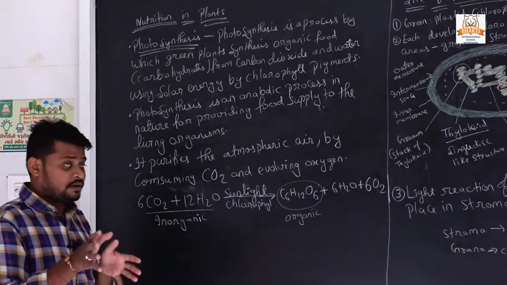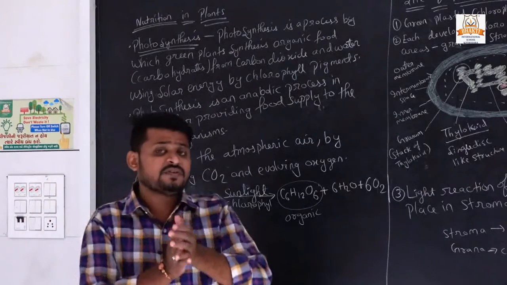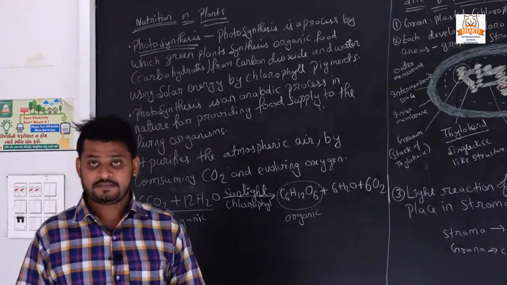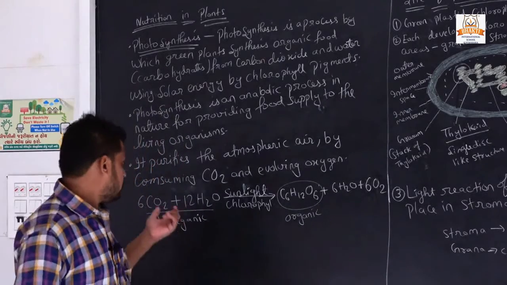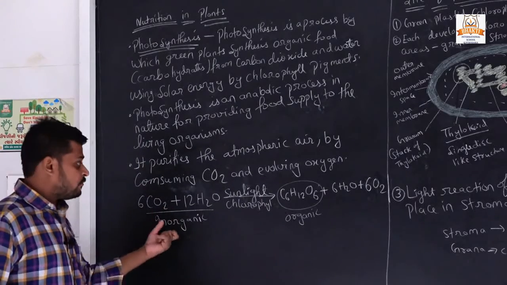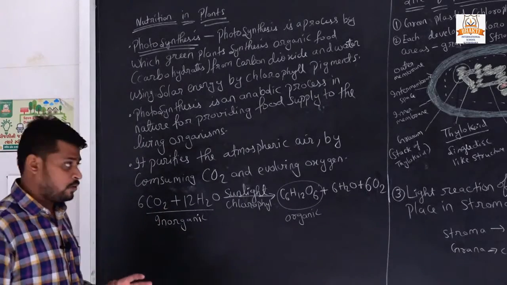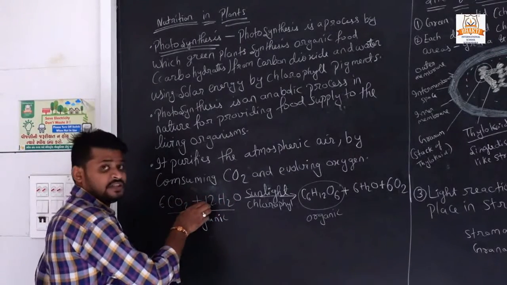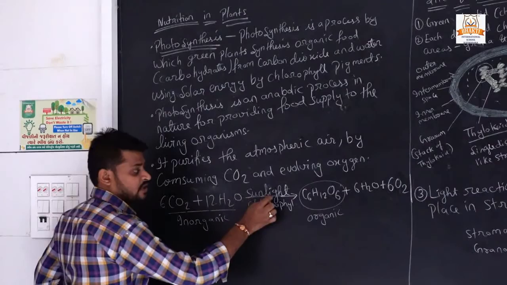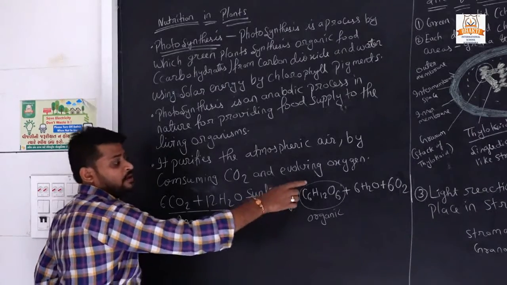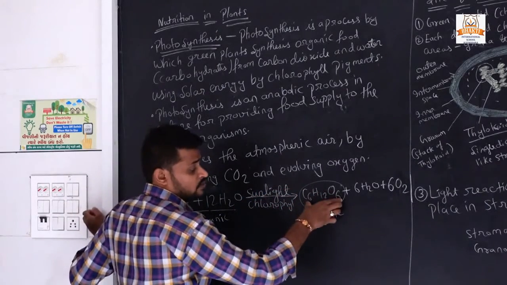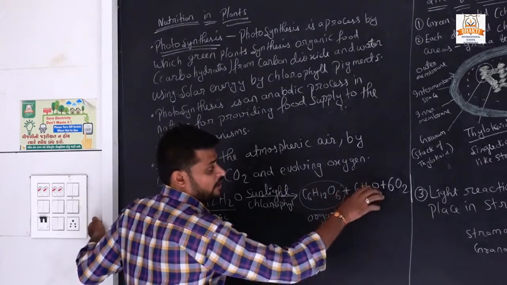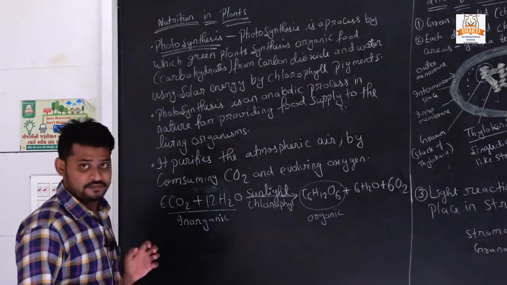We studied in our previous video about organic nutrients and inorganic nutrients, right? So here is the reaction of photosynthesis. When carbon dioxide and water react with each other in the presence of sunlight and chlorophyll, it gives us glucose, means carbohydrate, C6H12O6, and water and oxygen as a byproduct.